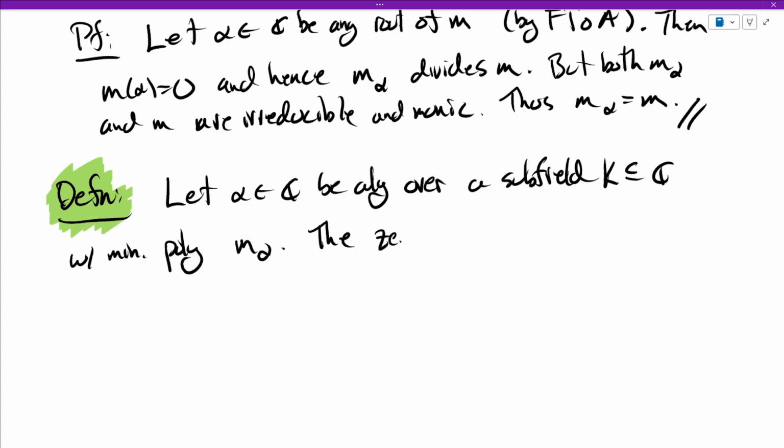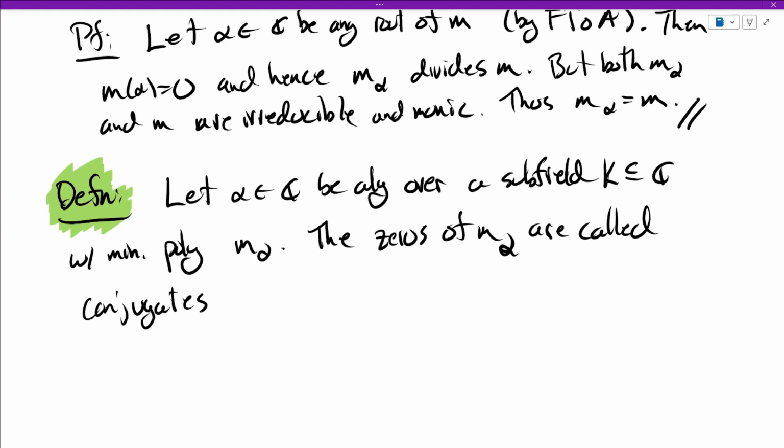The zeros of M alpha are called conjugates of alpha. Conjugate in the sense that I just said, not in the group theory sense, but just conjugates.